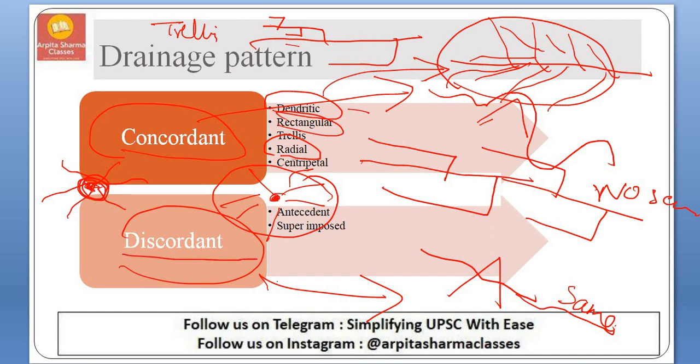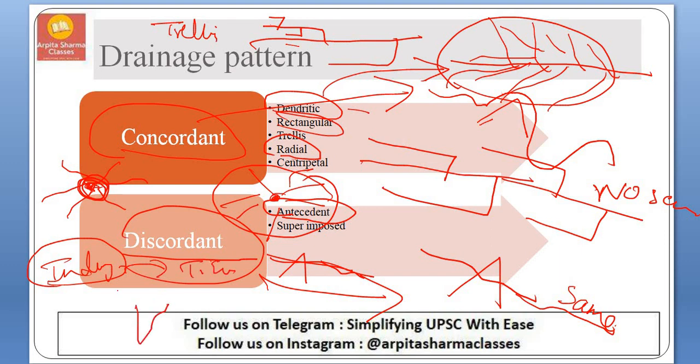In discordant, as I said, the river will cut down the geological structure or make a gorge out of the mountain and flow in the same direction. One is antecedent. Antecedent means the river that existed before the existence of the mainland or the plain. For example, the Indus River. The Indus River was there in the Tibetan plateau or the Eurasian plateau before the Indian plate came and hit the Eurasian plate. This is one example of antecedent, and superimposed is also the same. It maintains the same path.